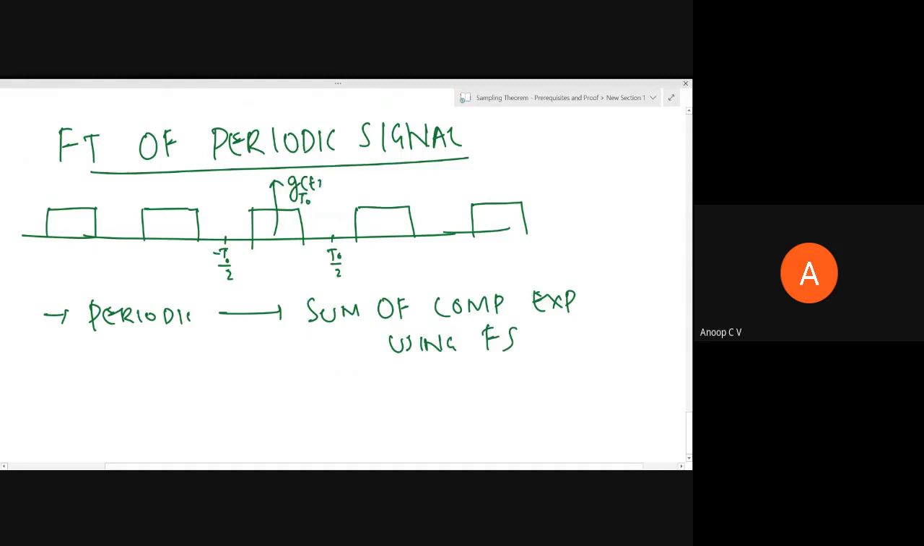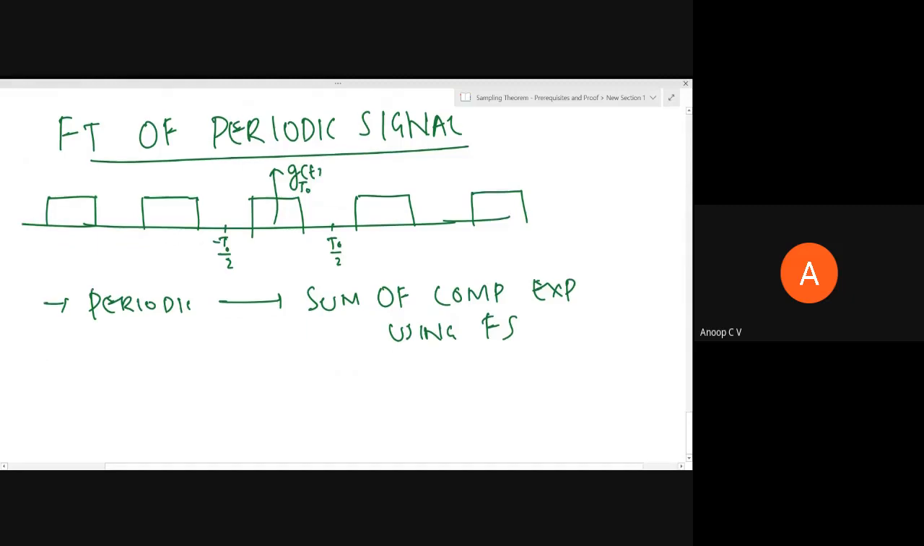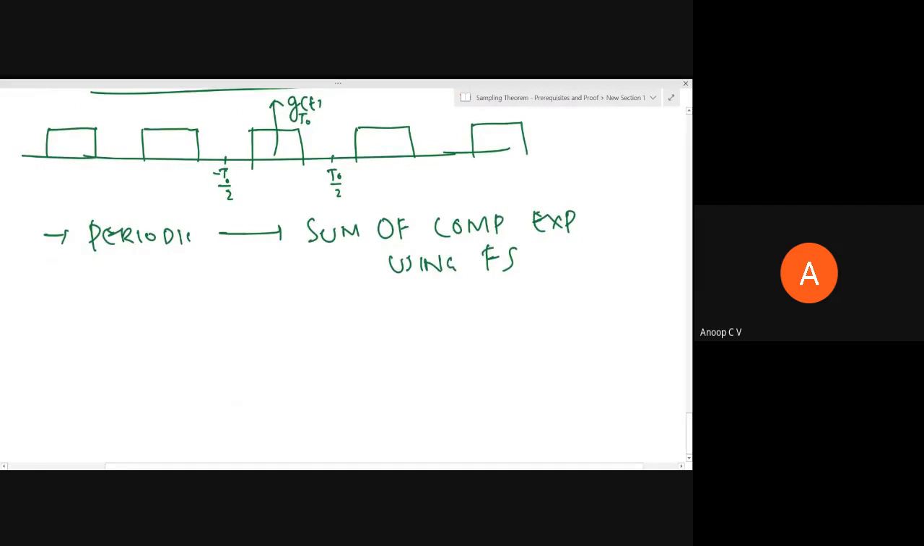We have used it when we were studying the ring modulator and all those aspects. We have represented square waves as a sum of sinusoids and cosinusoids. Similarly, we can represent it as a sum of complex exponentials. Any periodic signal can be represented as a sum of complex exponentials using Fourier series. So this g T naught of t, which is a periodic signal, becomes an infinite sum of complex exponentials. Then the task becomes easy.